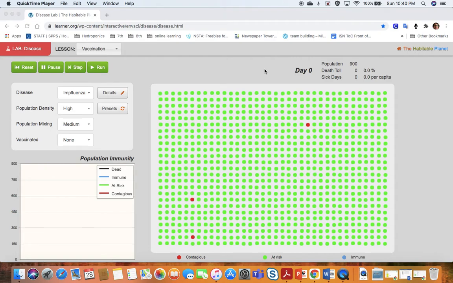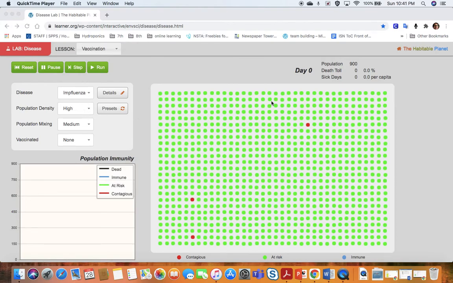I'm showing you this disease lab simulation so you can see how diseases spread differently when people are vaccinated. So the first disease we're going to look at is this influenza. It's spelled a little differently, I think, just because it's not exactly influenza, but it mimics the flu.